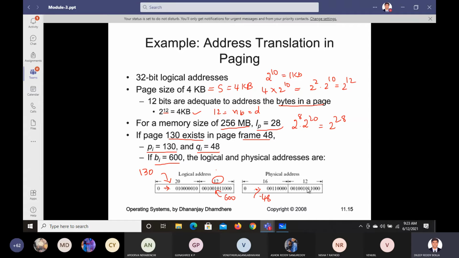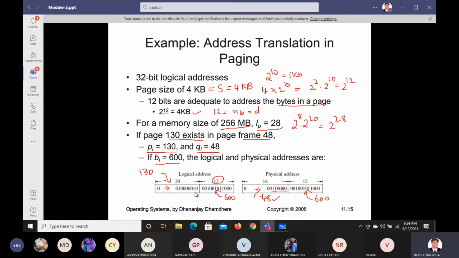You can convert 600 to binary and check it. That will be the matching binary value. You can check 48 for reference. See this one, 8, 4, 2, 1, 16, 32. So 16 plus 32 is 48. So it's matching.